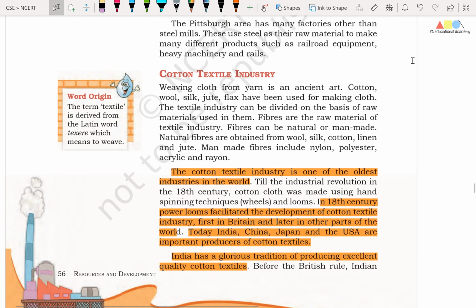Okay, friends, now we will try to understand the cotton textile industry. Friends, the cotton textile industry is one of the oldest industries in the world. Friends, in the 18th century, power looms facilitated the development of the cotton textile industry, first in Britain and later in other parts of the world. Friends, today India, China, Japan and the USA are important producers of cotton textiles. Okay, friends, India has a glorious tradition of producing excellent quality cotton textiles.